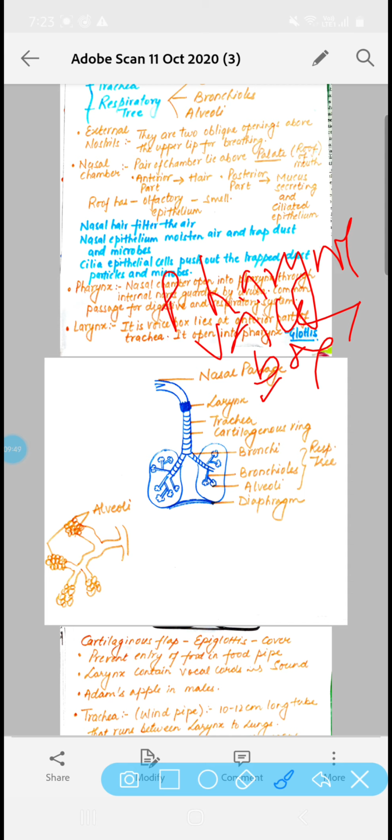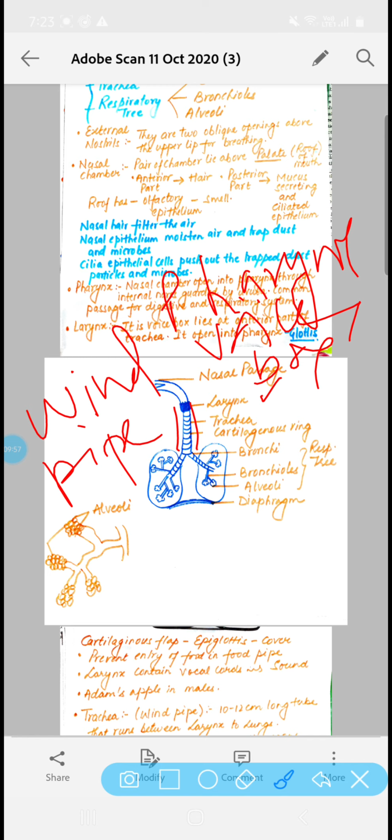After the larynx comes the pipe like structure which is commonly called the windpipe. The windpipe is known as trachea. This trachea is the tubular part which is surrounded by C-shaped cartilaginous rings. Now sometimes the question comes that why the cartilaginous rings are present in the trachea.